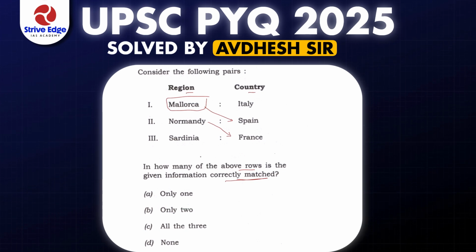About Mallorca, you should know that it is an island and it is located in the Mediterranean Sea. The same is the case with Sardinia. Sardinia is also an island, and it is located in the Mediterranean Sea and belongs to Italy, right? So none of the above given is correctly matched, and hence our option will be option D, that is, none of the above is correctly matched.